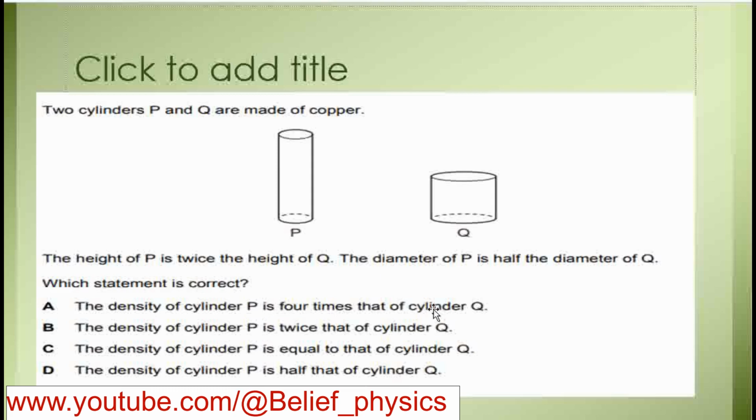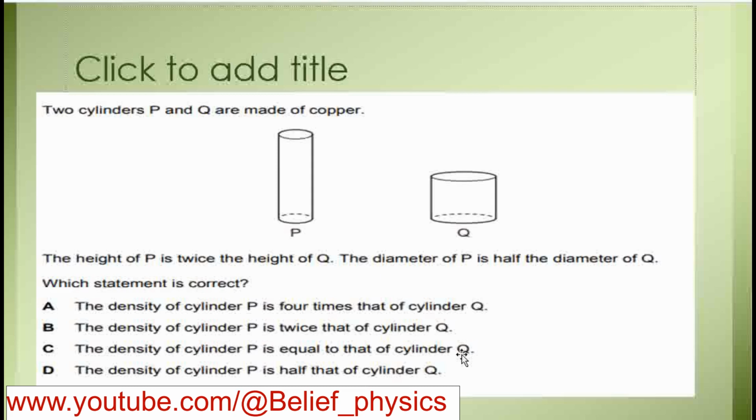This is not correct because I already told you that because both cylinders are made of copper, the density is the same. B says the density of cylinder P is twice. It is also wrong because the density is the same. And D says the density of cylinder P is half. It is also wrong. C says the density of cylinder P is equal to that of cylinder Q.